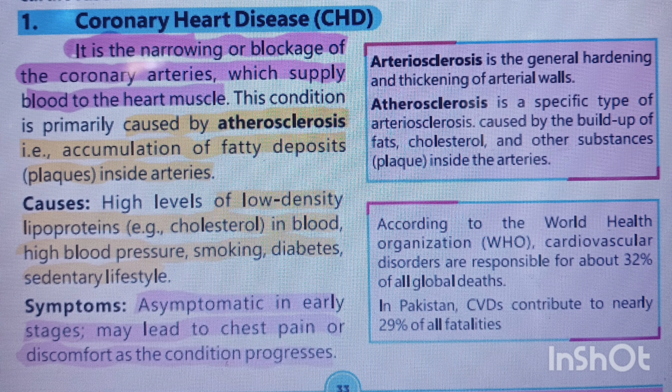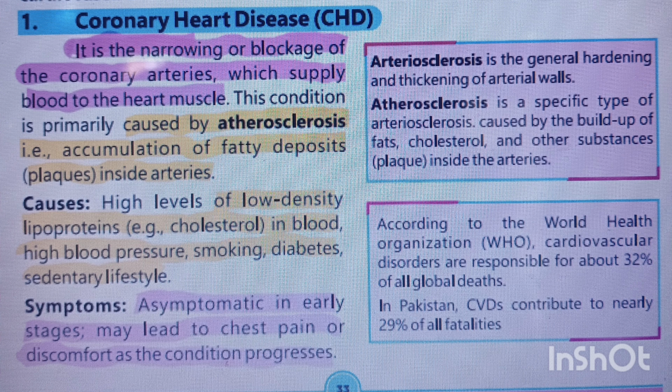Besides this, there is another term besides atherosclerosis. This is a specific type, atherosclerosis, in which fat and cholesterol build up in the artery along with other substances, and plaque starts to form. Similarly, arteriosclerosis is also a general hardening of the arterial wall. The artery walls become narrow and hard, but atherosclerosis is a specific type of arteriosclerosis itself, in which fatty deposits, fat and cholesterol, start to accumulate inside the artery.